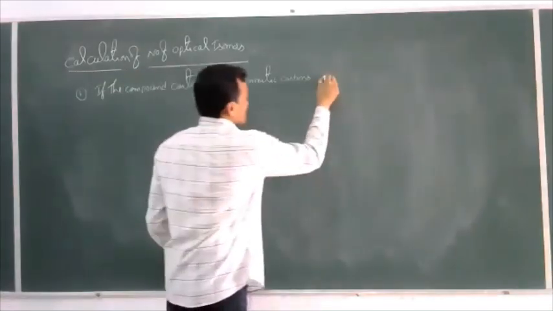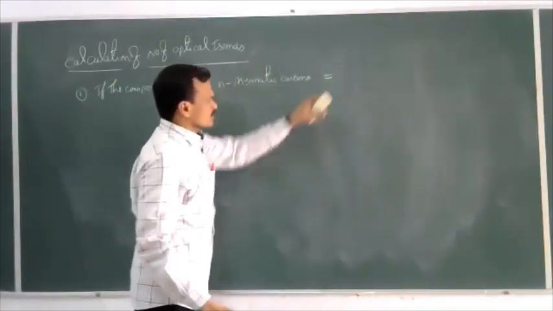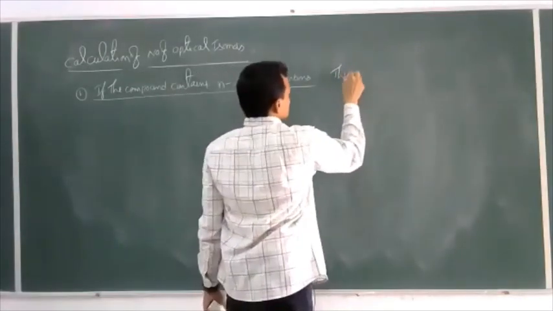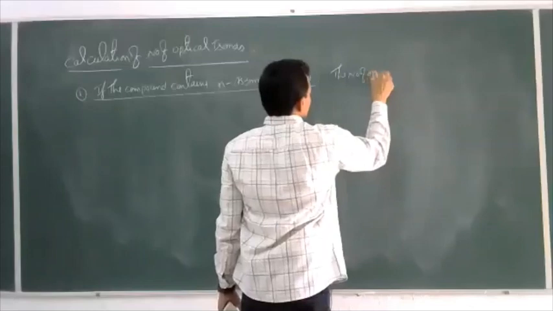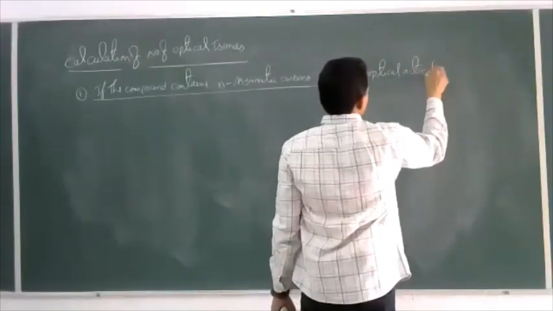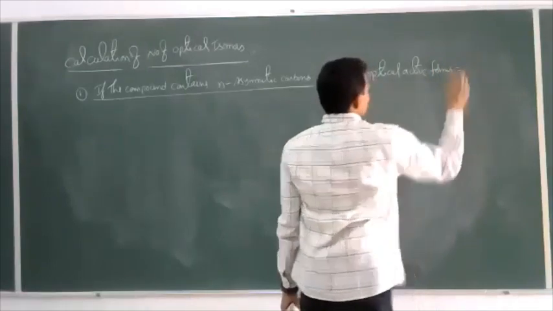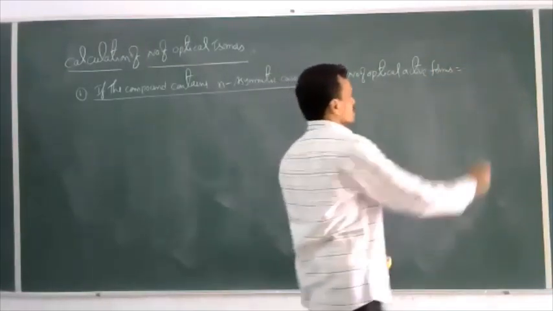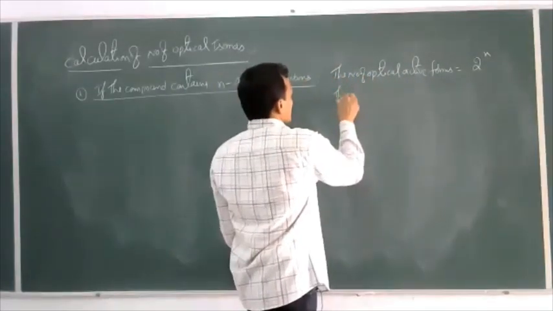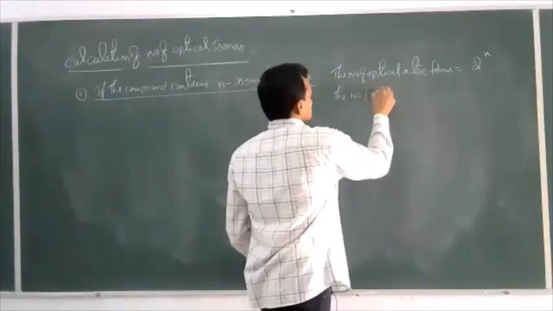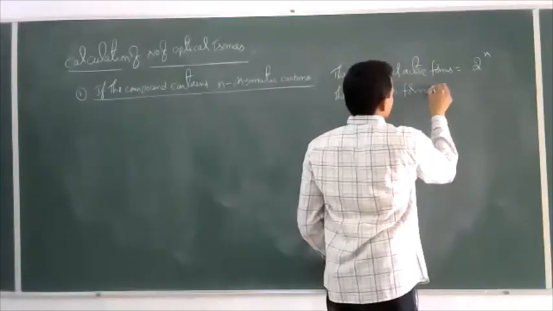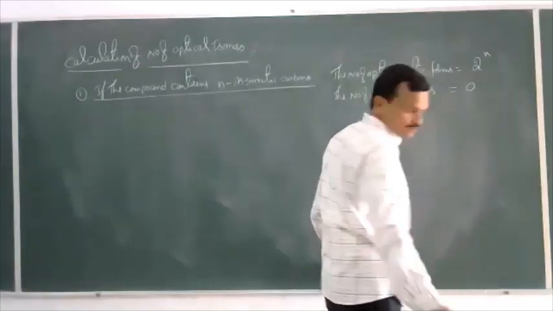If the compound contains n asymmetric carbon atoms, then the number of optical active forms is equal to 2 power n, and the number of mesoforms is equal to 0.